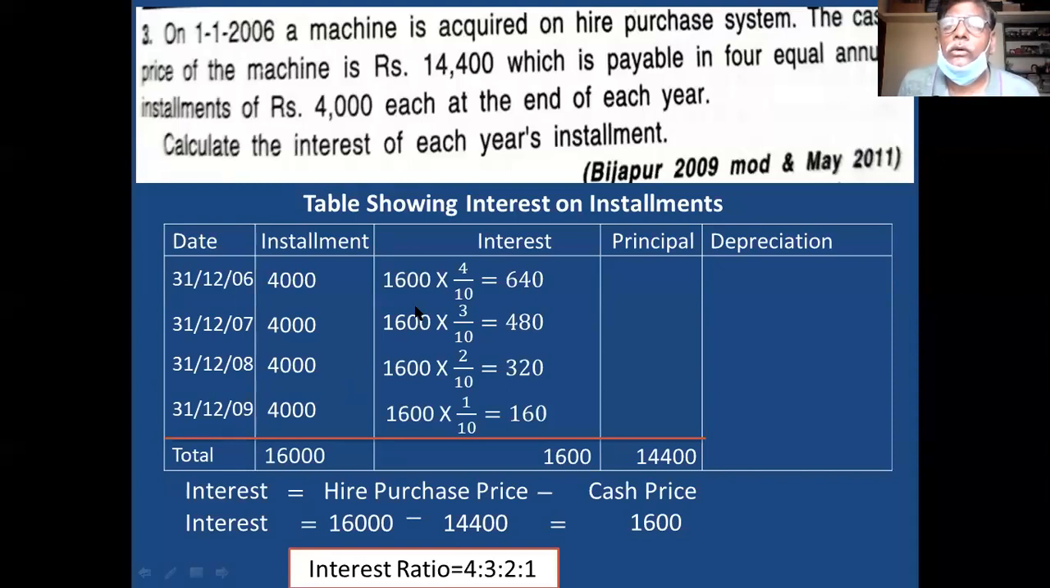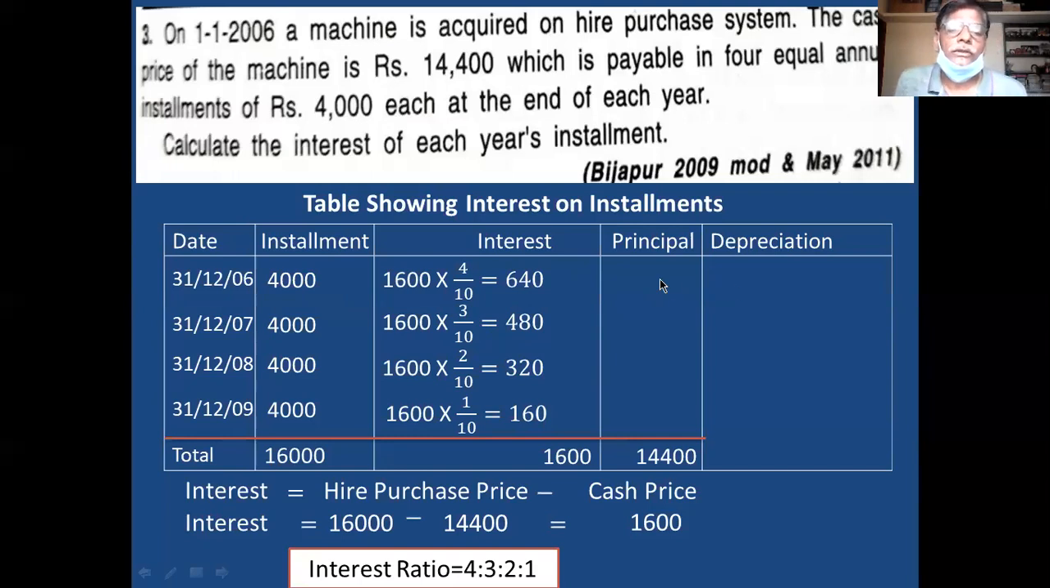If there is a cash down, once again I am repeating, you don't consider it for calculation of interest. If cash down and installments are there, you leave the cash down and make the ratio only on the basis of installments. You don't consider the cash down for calculating the ratio. Repeatedly, I'm telling you. Okay, interest is calculated.